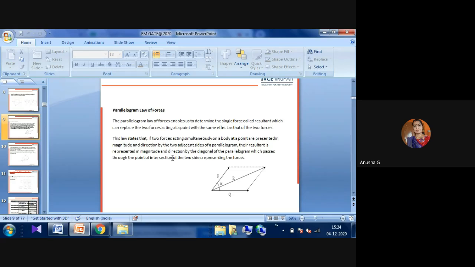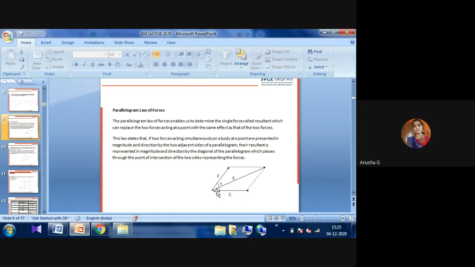Here, in the parallelogram law of forces, the forces enable us to determine the single force called the resultant force, which can replace the two forces acting at a point with the same effect as the two forces. Here you can observe a P force and a Q force, but the combination of these two forces is the resultant force.